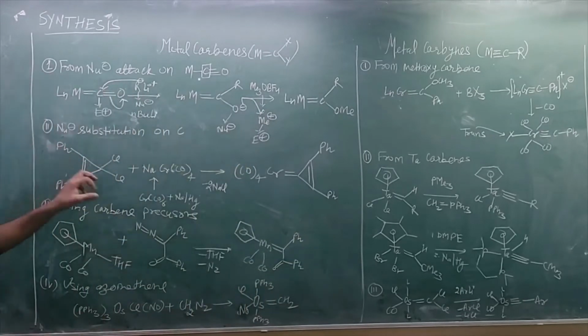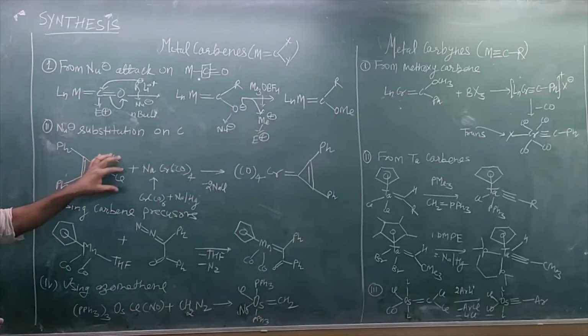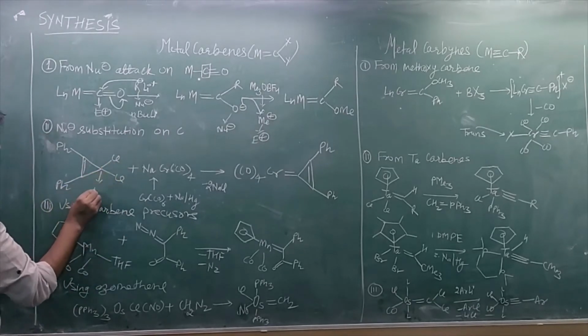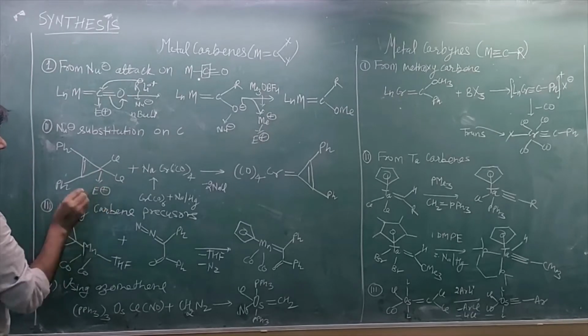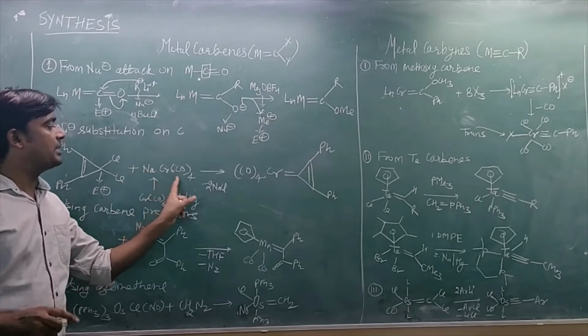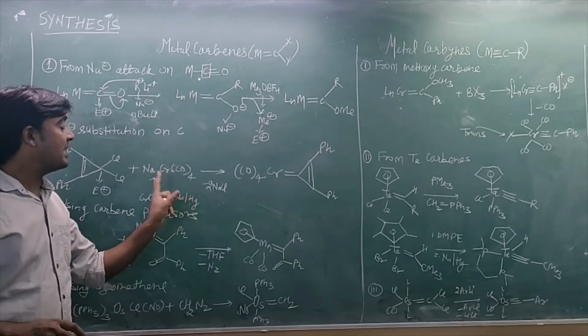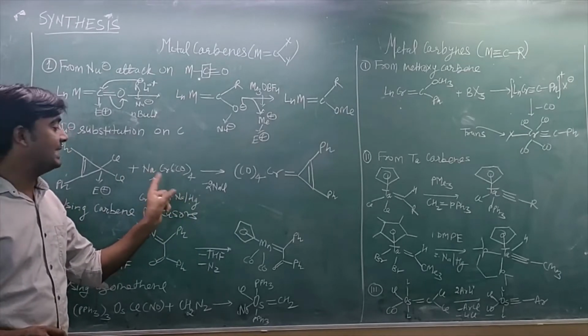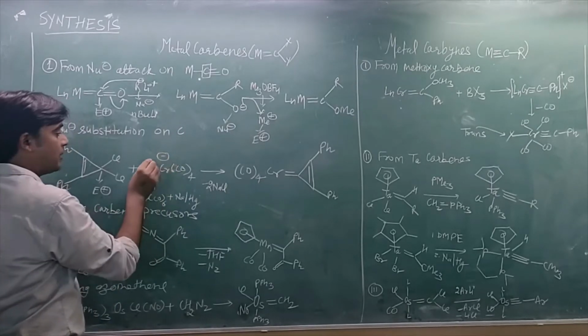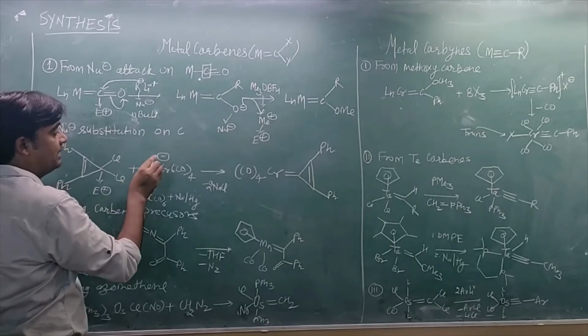Similarly here you can see this ring, this is a phenyl group, and this carbon has two chlorines. This carbon is highly electrophilic in nature. And this is another reagent, Na2[Cr(CO)5], which is highly electronegative, that means the electron density is high here because of the highly positive character of sodium.